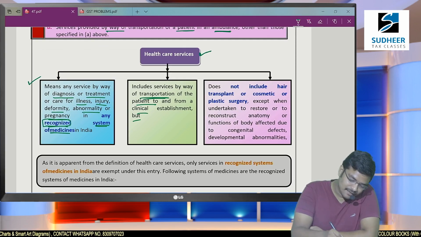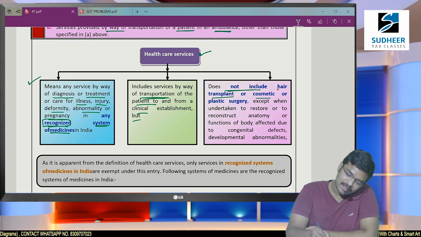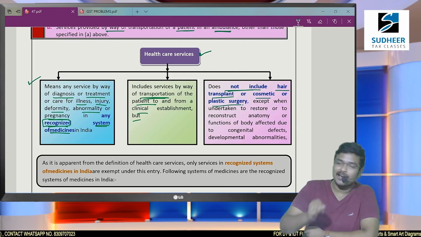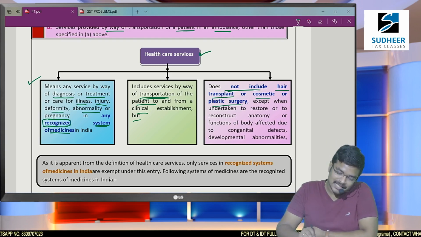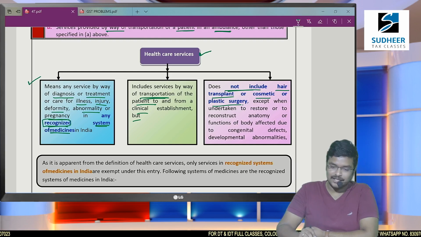But the healthcare service definition does not include hair transplantation and cosmetic or plastic surgery. That means hair transplantation and cosmetic and plastic surgery is liable to GST. But there is an exception.